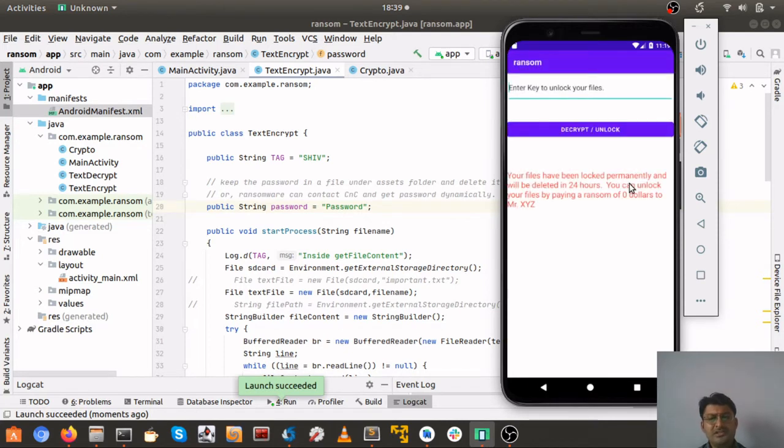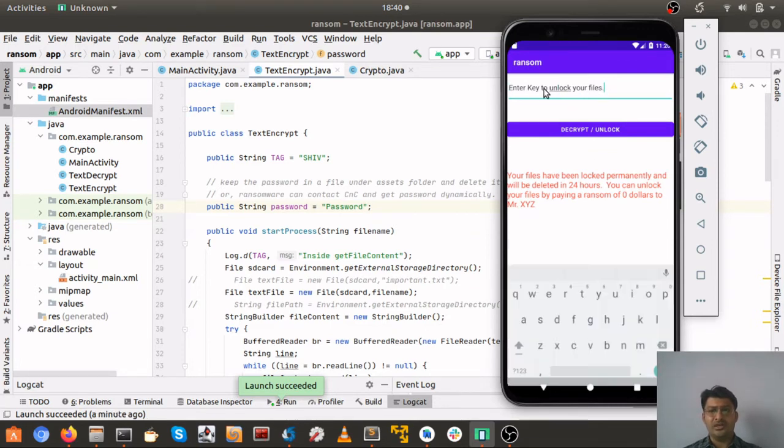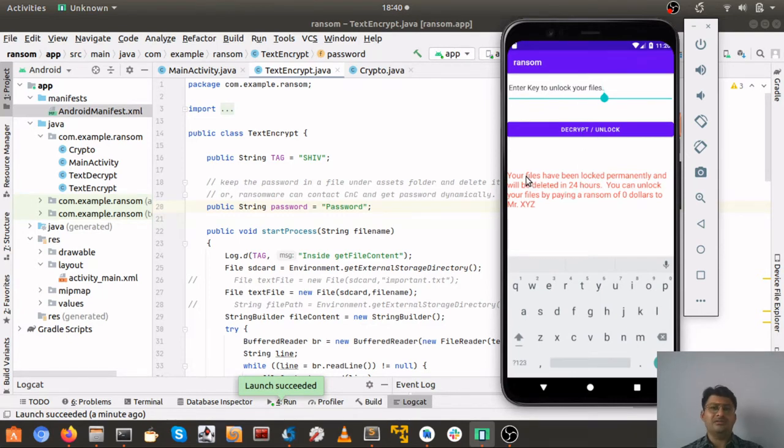Okay, so imagine a scenario where you have come across an app, you try to open it, and as soon as you open it, or say for example some advanced ransomwares will click a photo from the front camera and display that you were trying to access some kind of pornographic content, and the police department in your country has locked your phone, or any random message that you can use to threaten the victim. And in here it will ask for some kind of key, enter key to unlock your files. And the message that I have used here is, your files have been locked permanently and will be deleted in 24 hours.